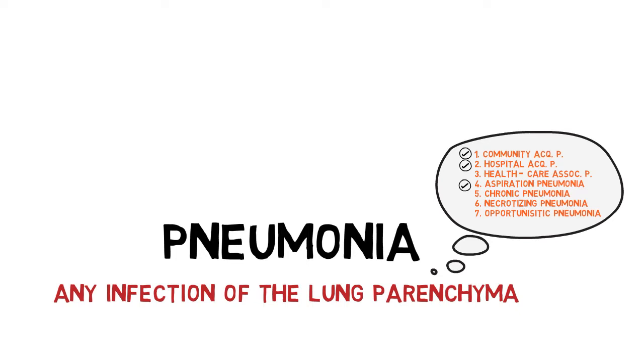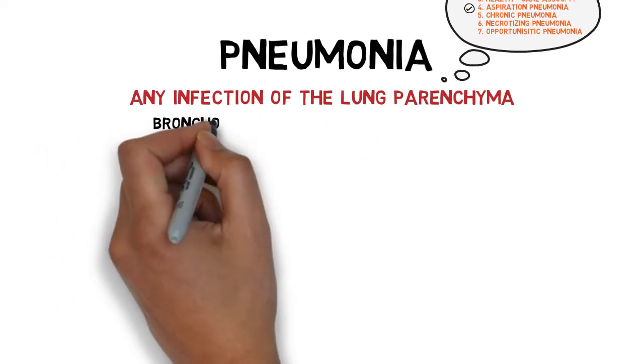Necrotizing pneumonia is also known as suppurative pneumonia or lung abscess. We will look into tuberculosis and lung abscess in part 2 of this video. Opportunistic pneumonia, for example, is infection by Pneumocystis jirovecii. That is a brief introduction to pneumonia. Before we dive into the specific etiological organisms, let's first look at the pathological classification. This too is important because it helps us to appreciate the disease later, clinically and radiographically.